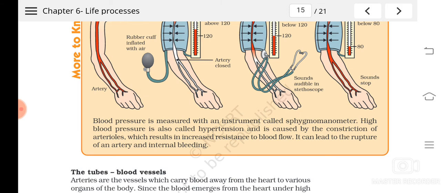If the lumen of any pipe is less, what will happen? The liquid has to flow with force, and its flow will not be smooth. In the same way, when blood vessels, blood capillaries or arterioles are constricted, blood cannot move smoothly, and this causes high blood pressure. It may lead to the rupture of an artery, and then internal bleeding, etc. So this is about blood pressure.